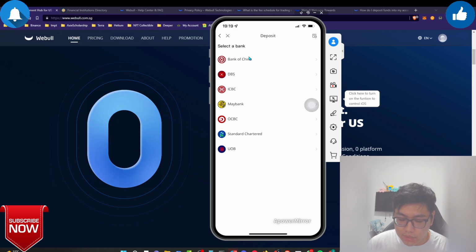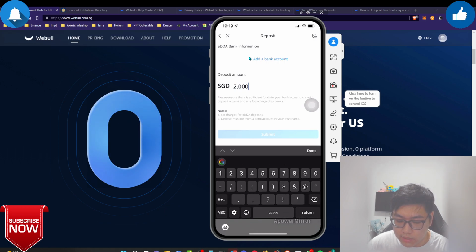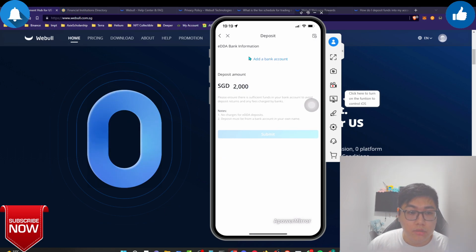And once it's linked up, you can just select the amount, type in 2000, and once you have done it, just click on submit. Upon submitting, they are going to tell you, please ensure there's sufficient fund in the bank account to avoid the deposit returns. And of course, there might be fees incurred if you do not have $2,000 and you try to trick or exploit the system, but you can't do it because you will be charged additional fees. So let's avoid all of that.